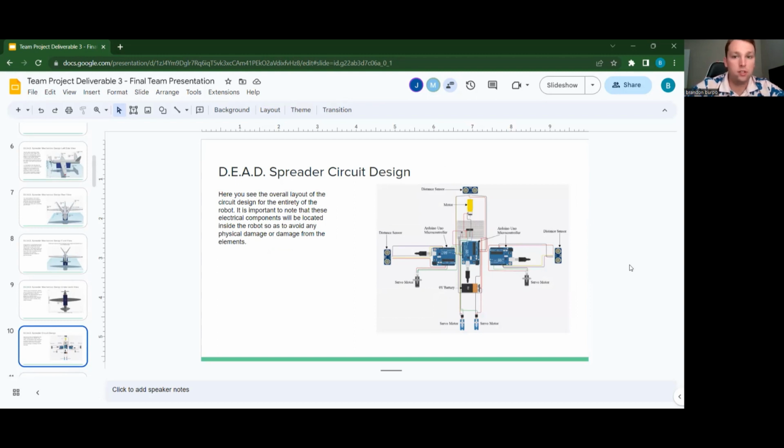I'd like to point out the 3 distance sensors: the 2 that are on the edges of both wings and the 1 distance sensor in the front. That is to avoid collisions with anything coming within 12 inches or 1 foot of the robot from the left, the right, and the front.